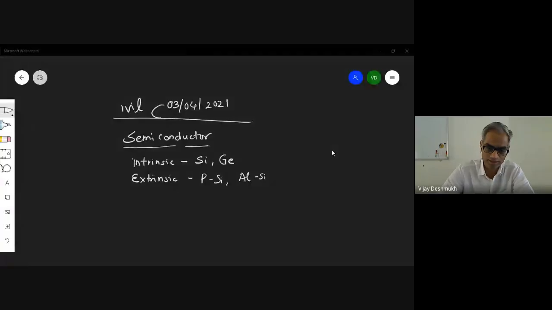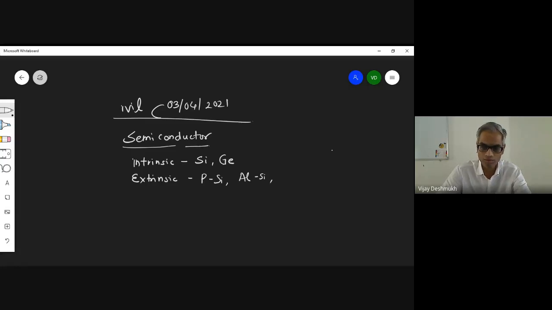Okay. What I was telling you is we have considered the two types of semiconductor, intrinsic and extrinsic. In intrinsic, we have the pure elemental semiconductor, silicon or germanium. There are only two intrinsic semiconductors. Extrinsic means phosphorus doped in silicon, aluminum doped in silicon, or gallium doped in silicon or germanium, and so on. Okay, so this is what it is.